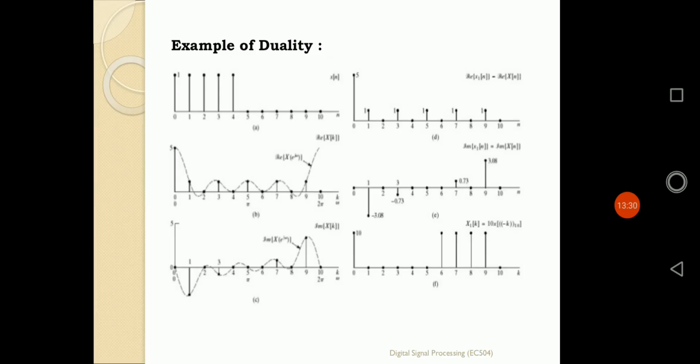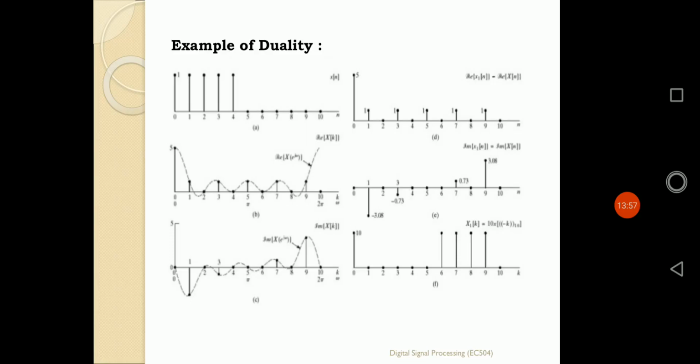In the second figure, it will be defined from the value of 0 to 10, as it is defined by the value of 5. So it will also extend for the value of 5 up to 10, that means 5 1 0 1 0 1 0 1 0. And whenever we are getting its Fourier transformation, all the natures of DFT will be depicted according to that nature of duality, as simple as that.